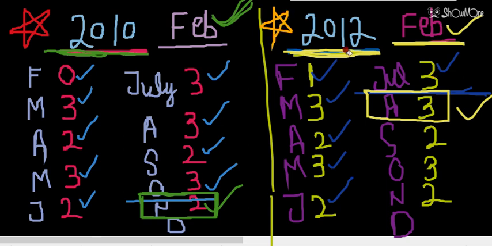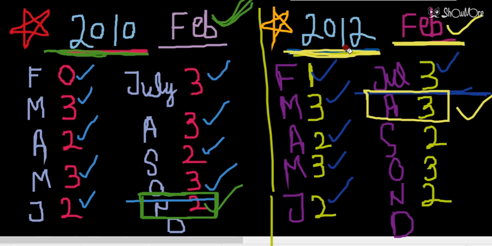So basically students, whenever we talk about the dates of January and February, then the leap year will matter. Then the normal year and leap year answers will be different.